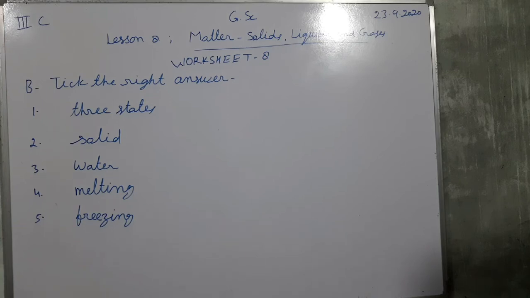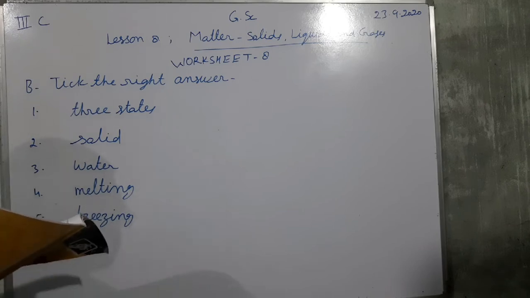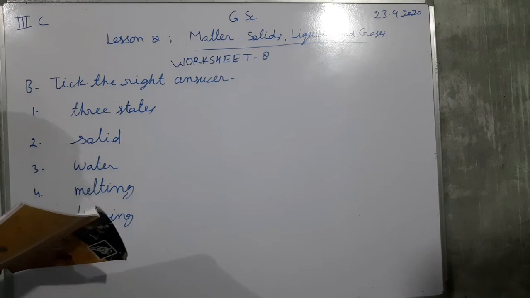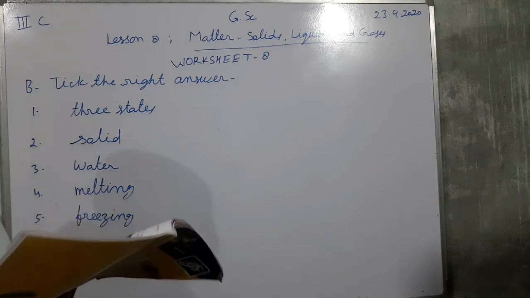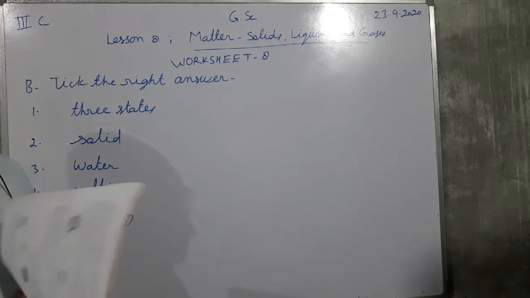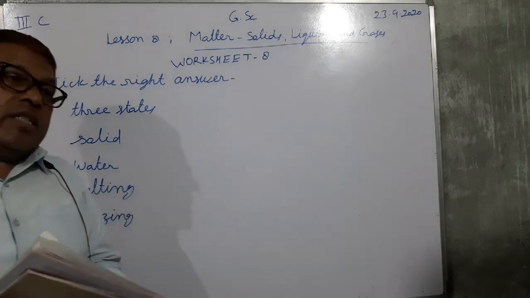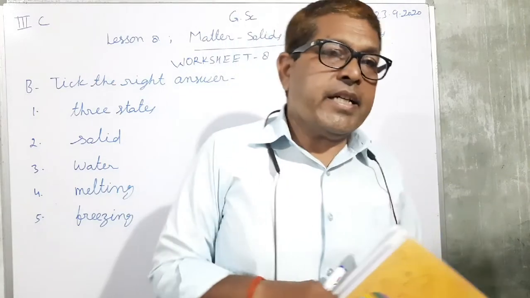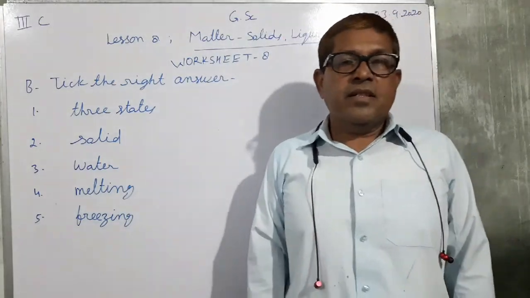So here once again you can see, take the right answer. Matter exists in one state, two states and three states. So three states is the correct option. What are the three states?